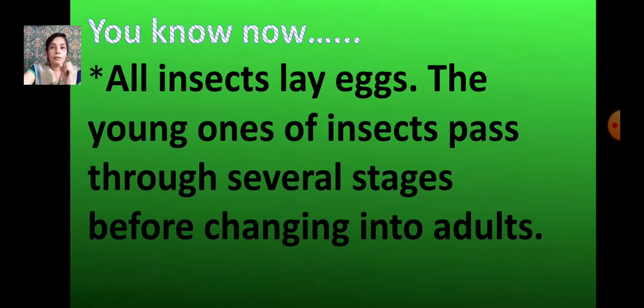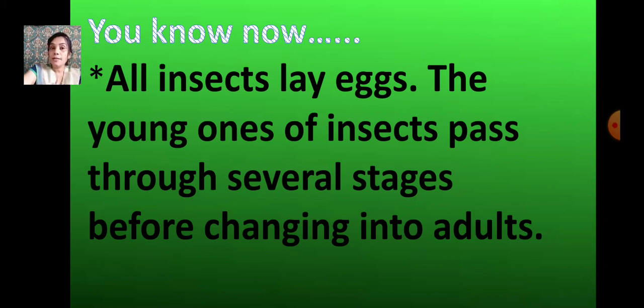And what about the frog? How many stages does the life cycle of a frog take? The eggs are laid, then it becomes a tadpole, then a young frog, and then the adult frog. In the same way, cockroaches also lay eggs, and from the eggs a nymph, without wings, the baby cockroach, comes out, and then it develops into an adult cockroach.